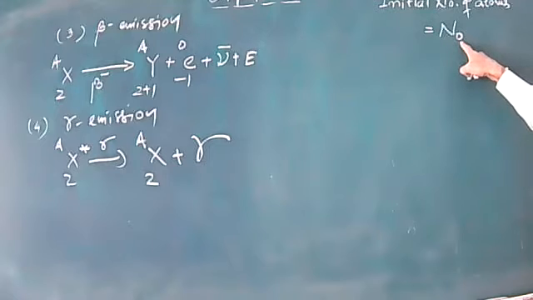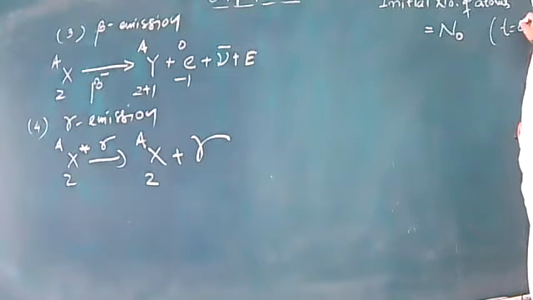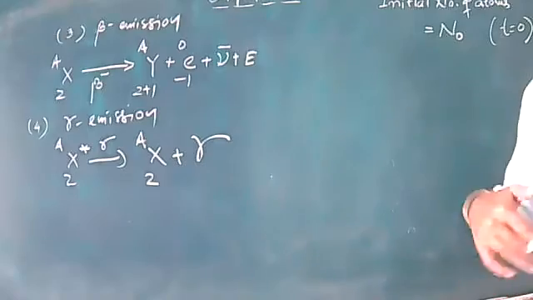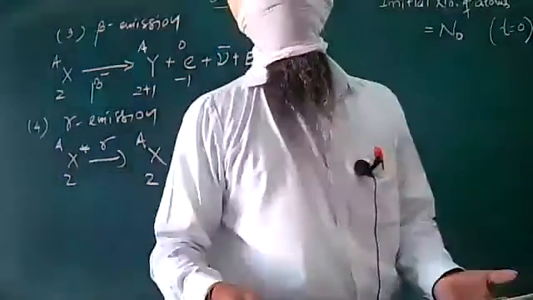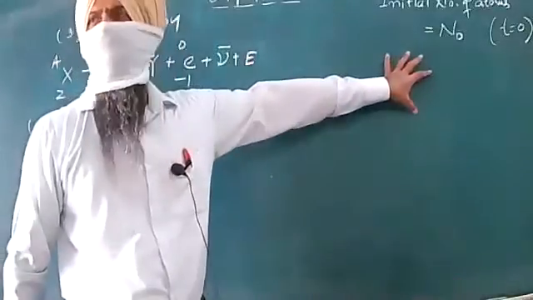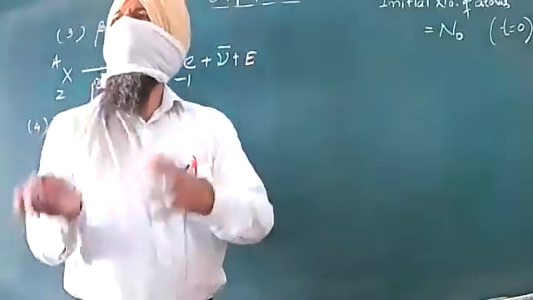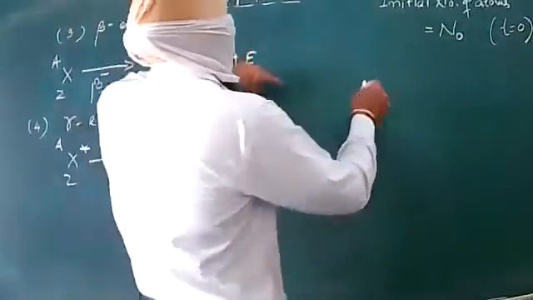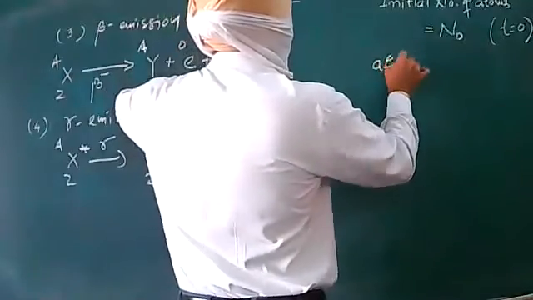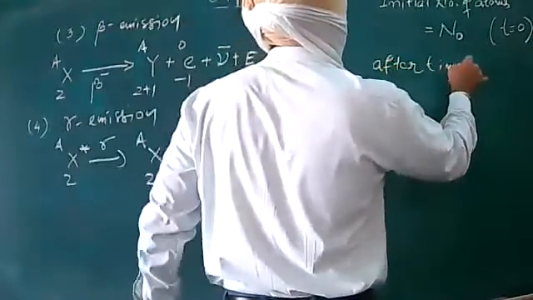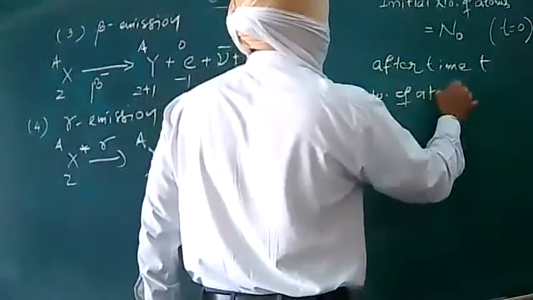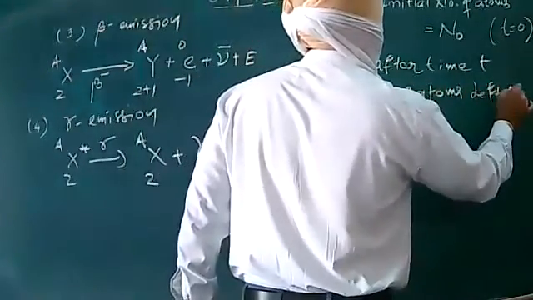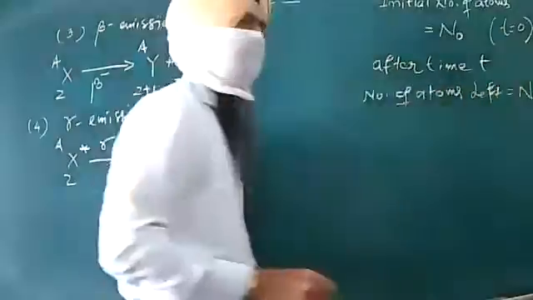N naught indicates the number of atoms present at time t equal to 0. Now the radioactive disintegration starts, and after some time, some of the nuclei or atoms undergo disintegration. After time small t, the number of atoms left is equal to say N.